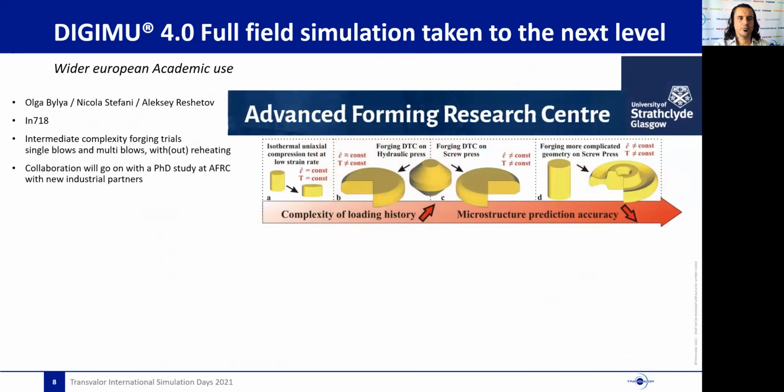Another example is our collaboration with the Advanced Forming Research Center in Glasgow for about 4 years now. They performed a lot of semi-industrial tests on Inconel 718 with temperature and force acquisition and microscopical analysis of the results. They also worked actively on the development of reliable digital twins.